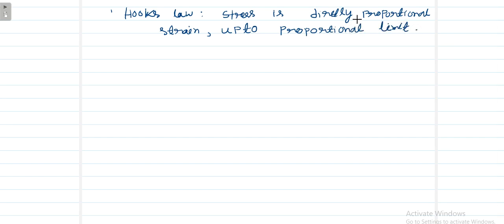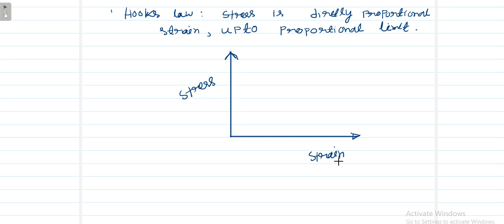If you try to draw this statement in graphical manner, suppose on the x-axis we put strain and on the y-axis we put stress. When a force is applied, first the body will generate some strain, a change of dimension.